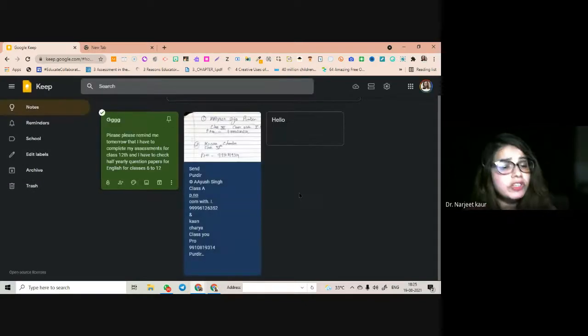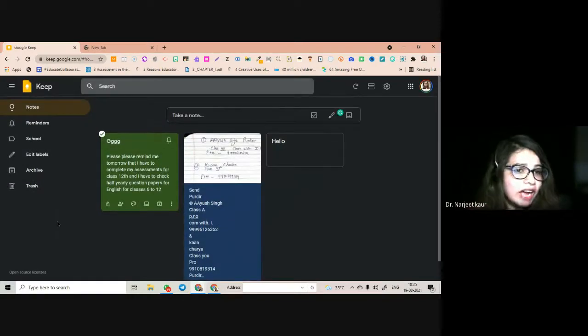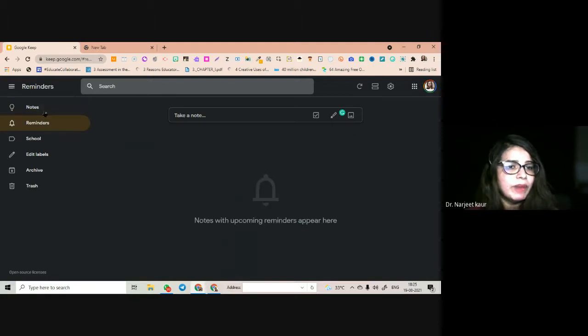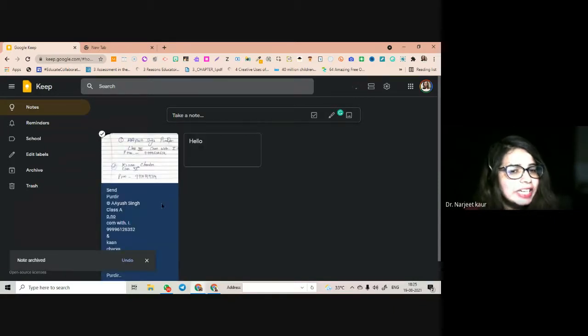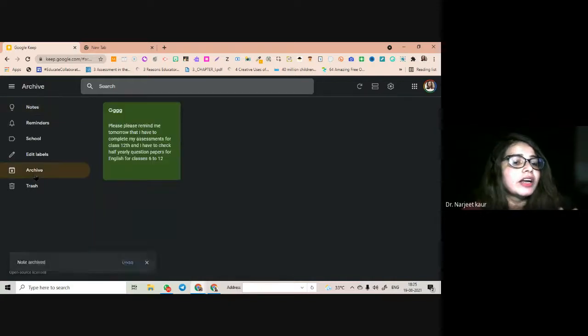So there are wonderful ways of keeping track of your notes and reminders, right? And the notes that are done with, when your work is finished, you can archive. No need to delete anything. I am not a kind of person who believes in deleting everything, but I keep it with me in archive.